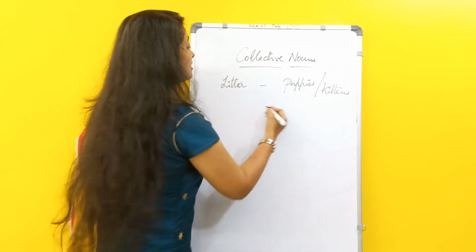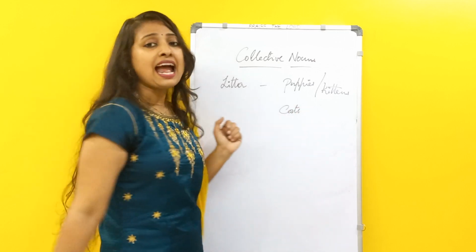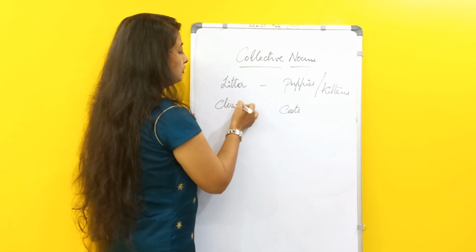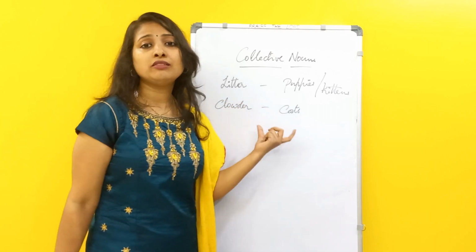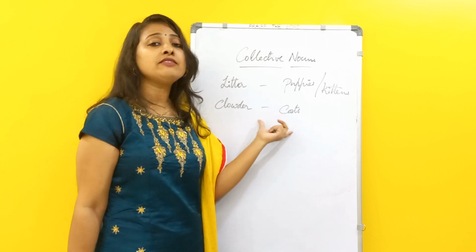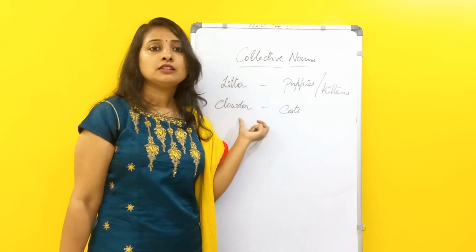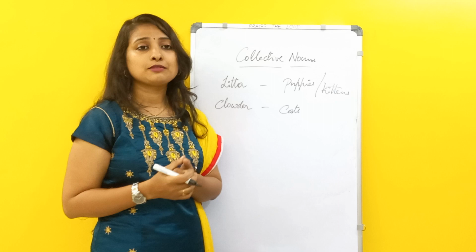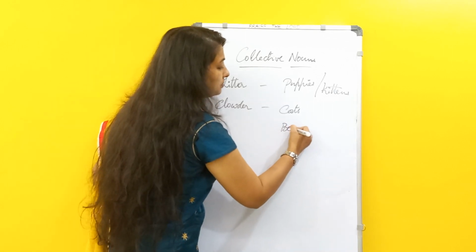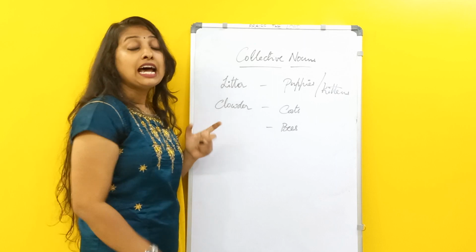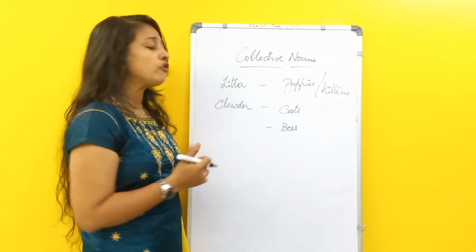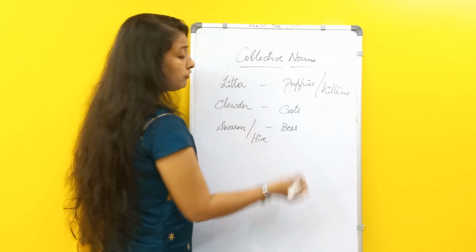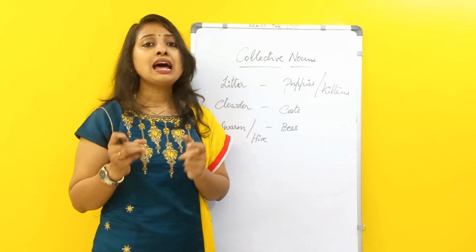Or if it is cats, we call them a clowder. This is from a story novel; we will find this. Cats, generally we call them a clowder of cats. Similarly, if you are talking about bees in general, a swarm of bees or a hive of bees we say. For bees we will be using swarm or hive.